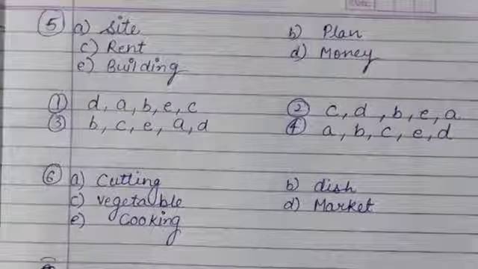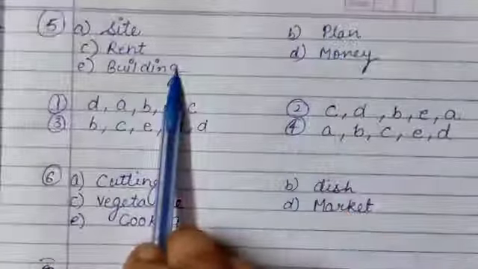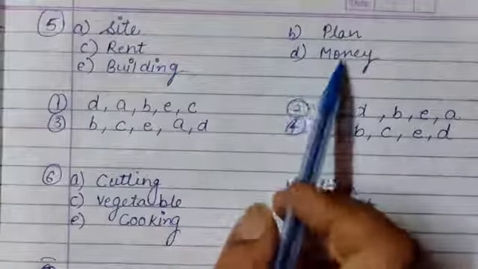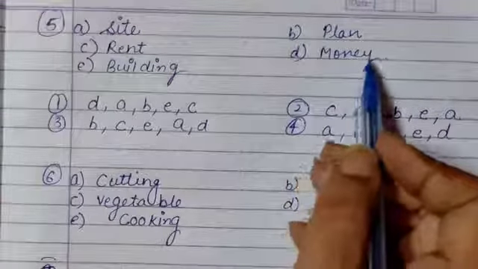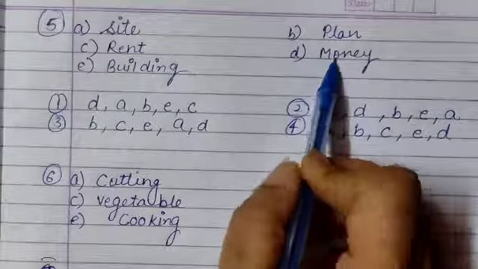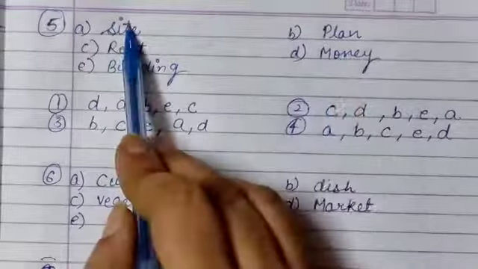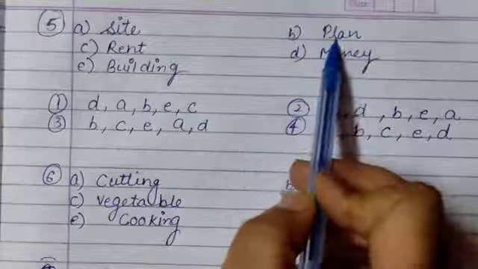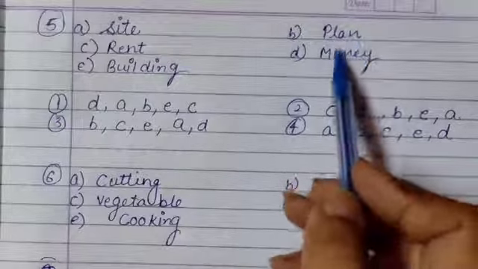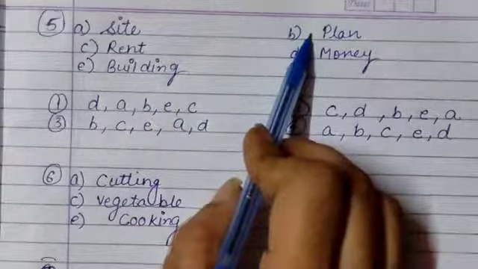Students, now come to fifth question, where site, plan, rent, money, building is given. What we can do is, definitely we have to give it a pause, give it a think, that first of all we should have money. So D, money. Then we go to site, then we plan for something, what to buy or what to sell. Okay, so money, site, plan, building.